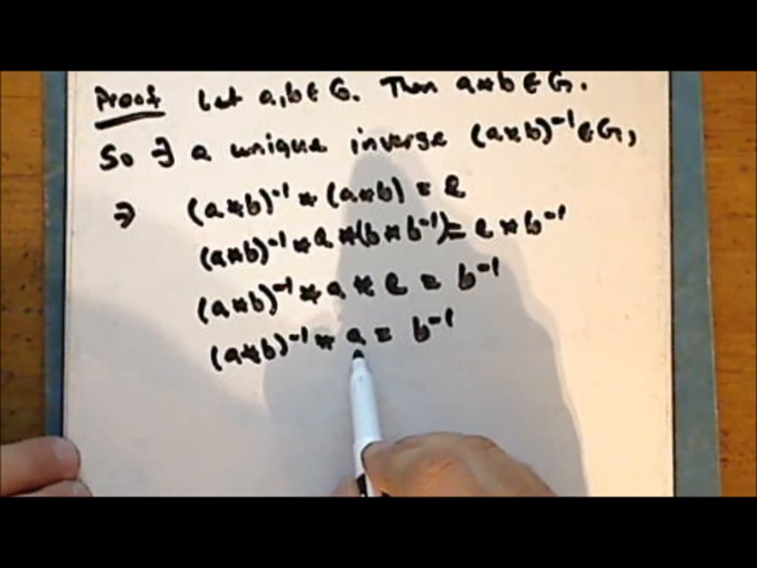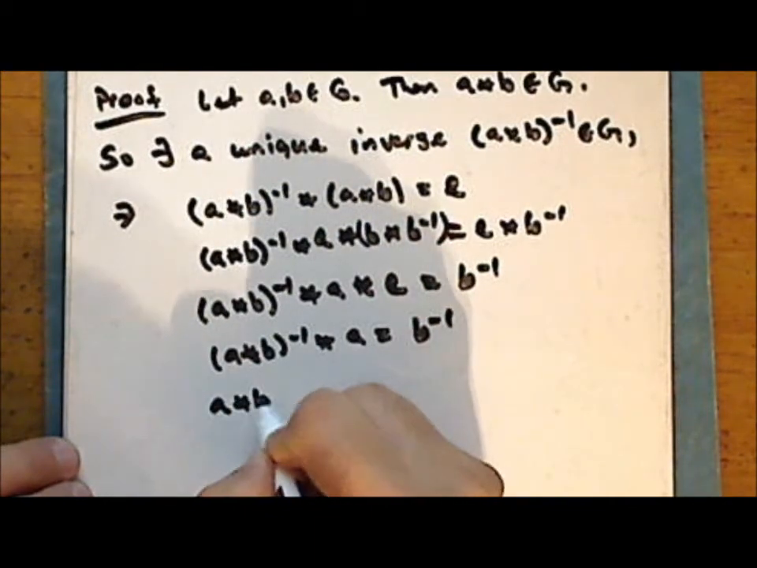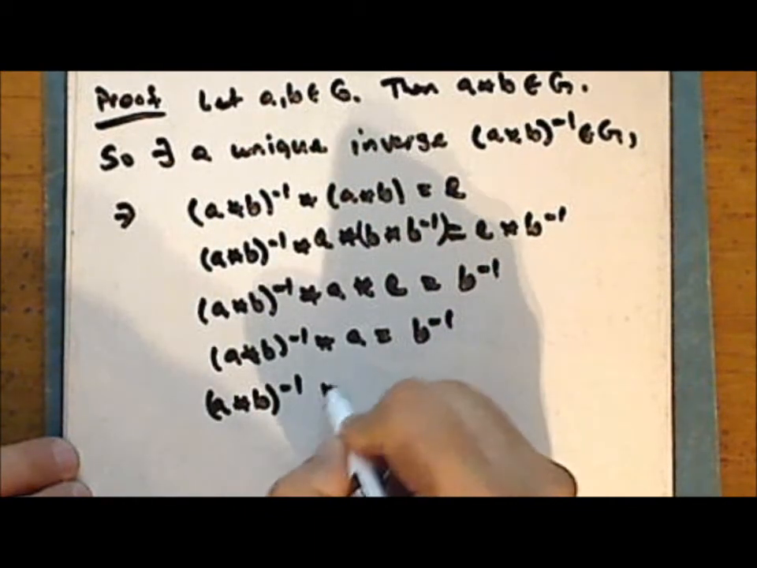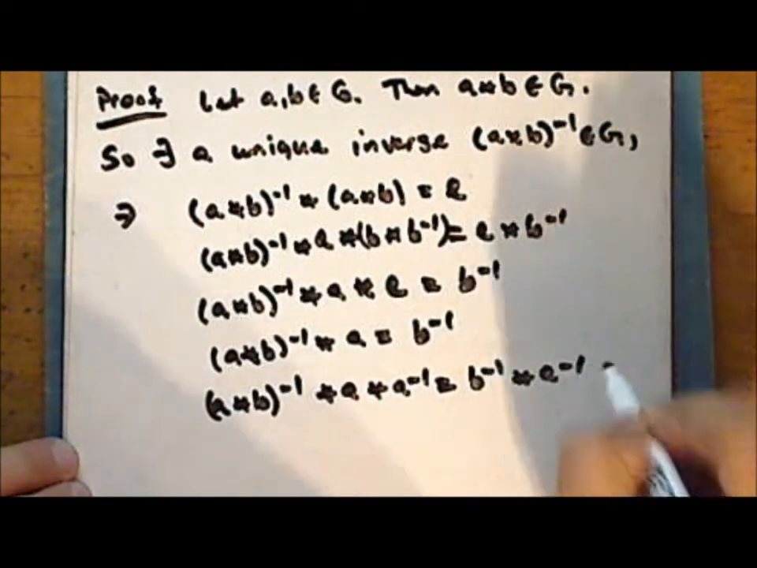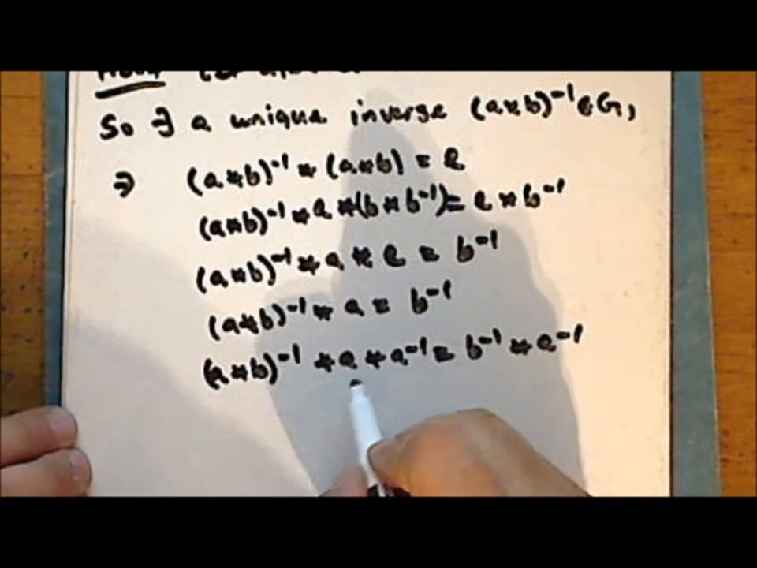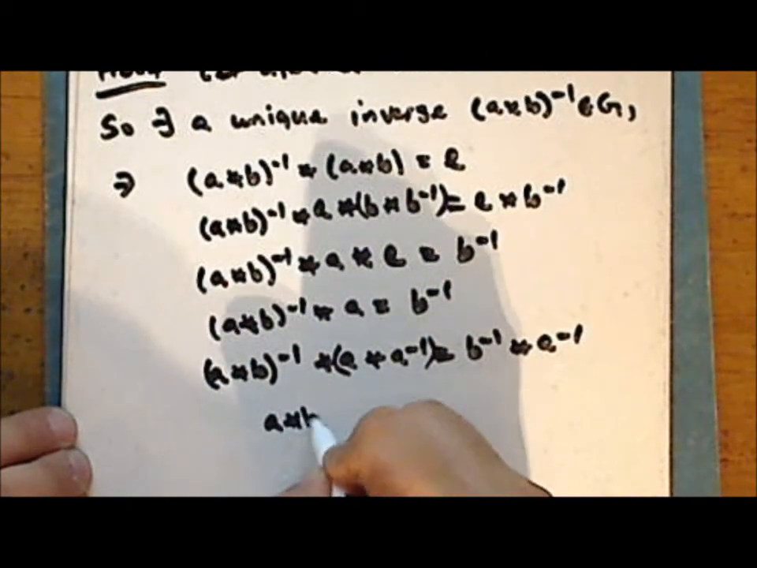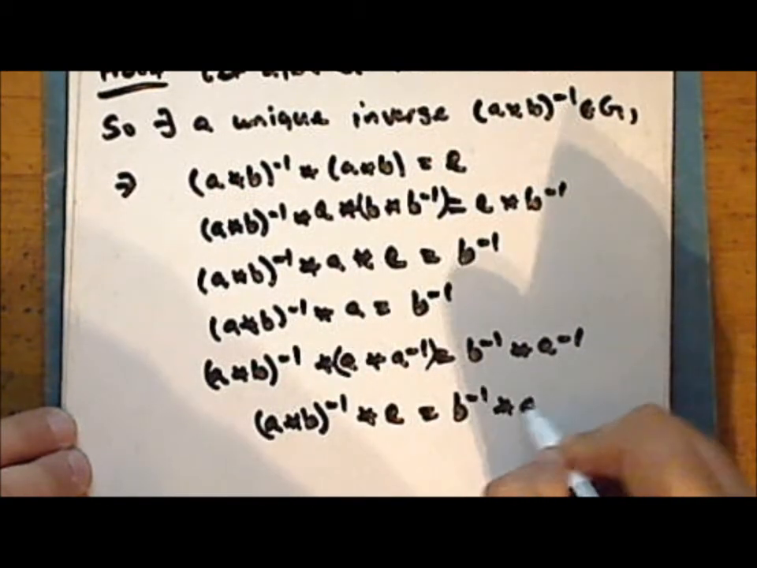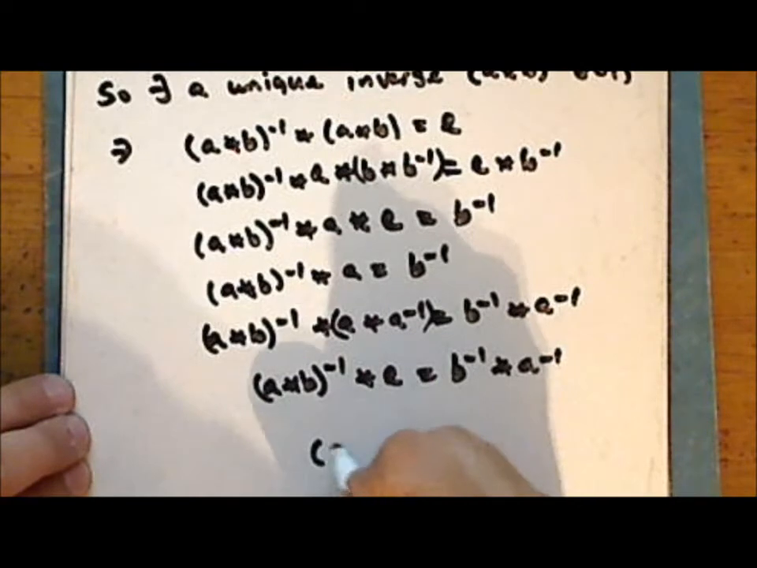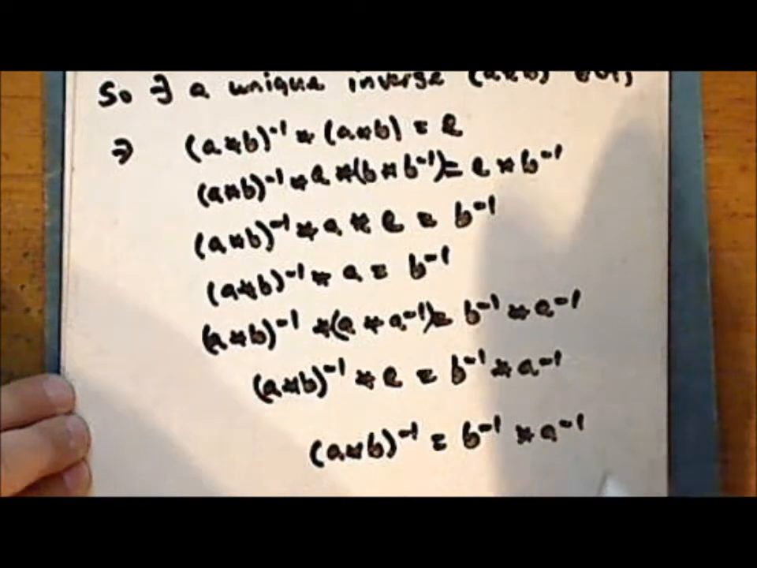Now, as the element A is in the group, there exists an inverse for that element, and so we can perform the operation star on the right with the inverse of A. So the quantity A star B inverse star A inverse is equal to B inverse star A inverse. Again, in a group, the operation is associative, and so we can group the terms any way we like. And so we have the quantity A star B inverse star identity is B inverse star A inverse. Or more simply, the quantity A star B inverse is B inverse star A inverse. All right?